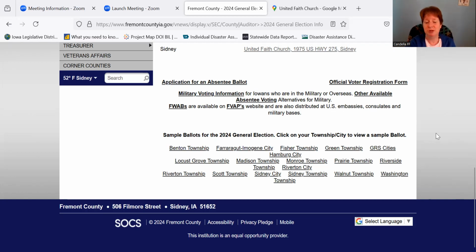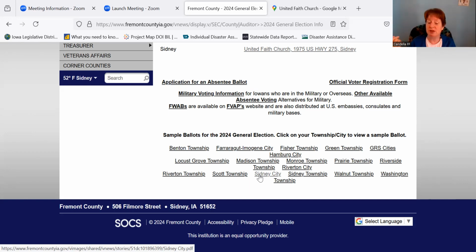If you don't know which one's your precinct in 2024, it really doesn't matter since they all kind of look the same. But in 2025 and future years, if you're remembering back, oh yeah, I did this last year, I want to do it again. Next year, you get to look up city council members and school board members, and that will be different, of course, depending on which town you live in, because obviously Sydney's city council members are not going to be the same as Tabor city council members, right?